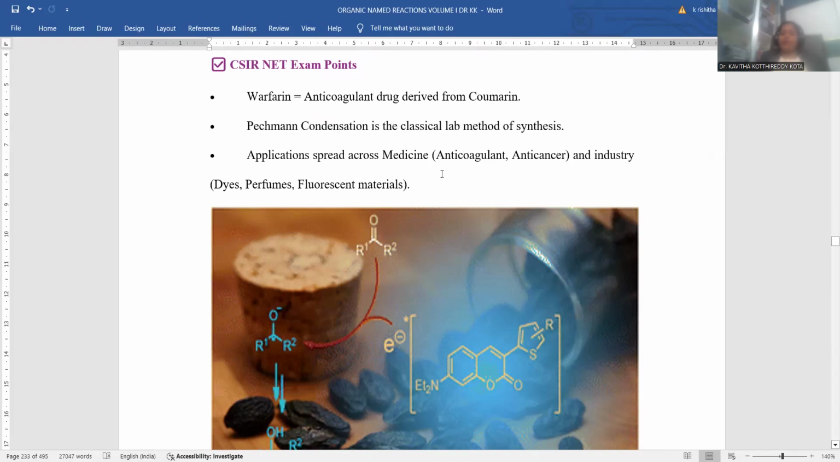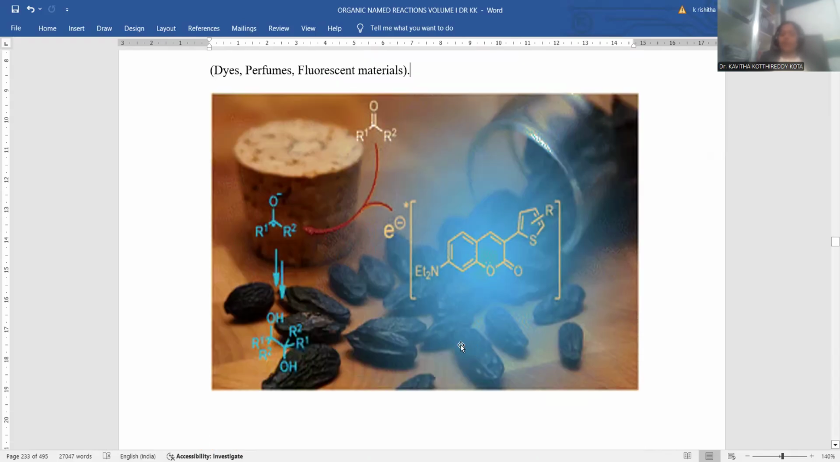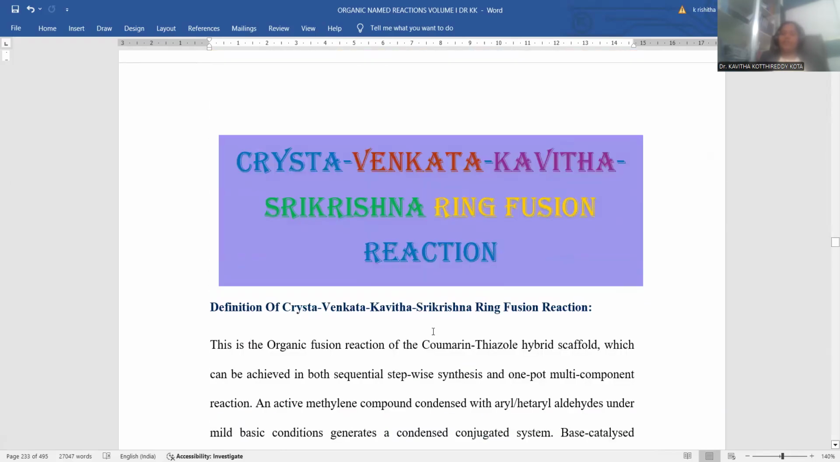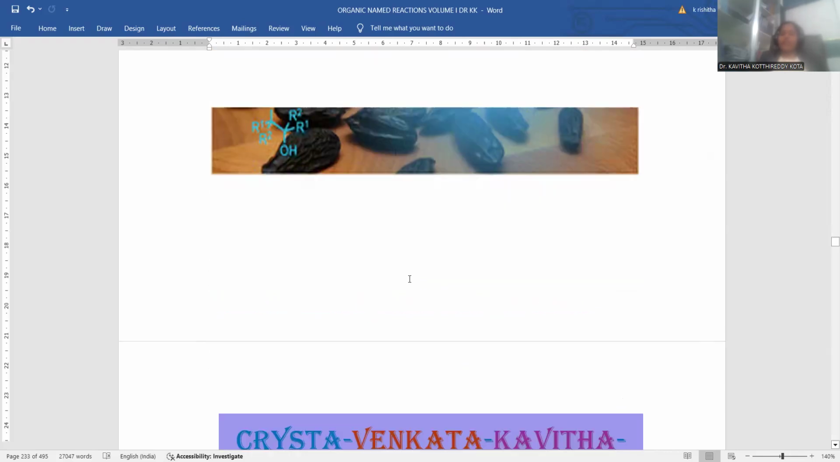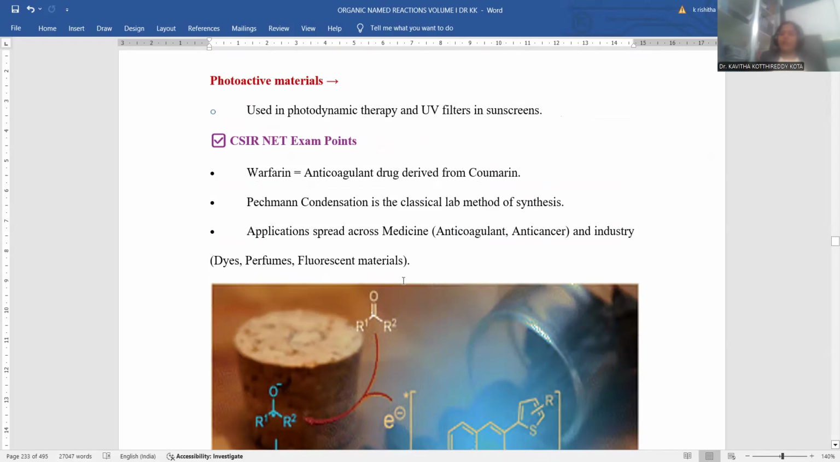Applications spread across medicinal usage, like anticoagulating agents and anti-cancer agents, and industrial uses like coloring agents such as dyes. It also works like a perfume, and fluorescent materials are also developed by means of this Coumarin compound. These are called tonka beans, the starting material from which Coumarin was first established. So this is the entire history of the synthesis of Coumarin. In the next session we will go with the ring fusion reaction. By this we completed the session related to Coumarin synthesis.